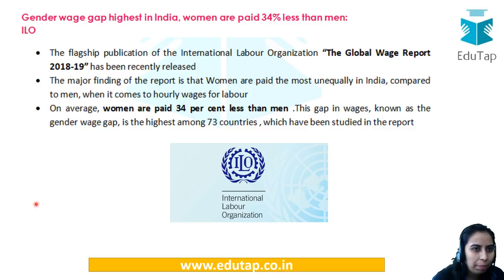The gender wage gap is highest in India according to this report. Now this report is actually released by the ILO, that is the International Labour Organization. This is also a UN agency. It is basically trying to see what the wages are, and the gaps in wages for male and female. Interestingly, it was found that on an average women are paid 34% less than men. So this is the global finding.